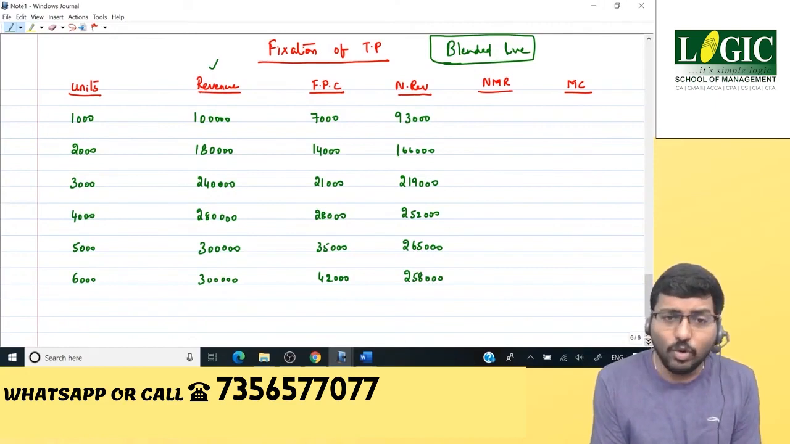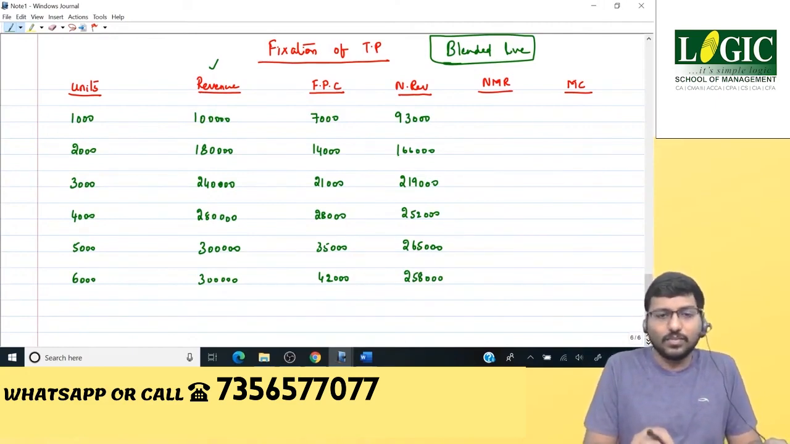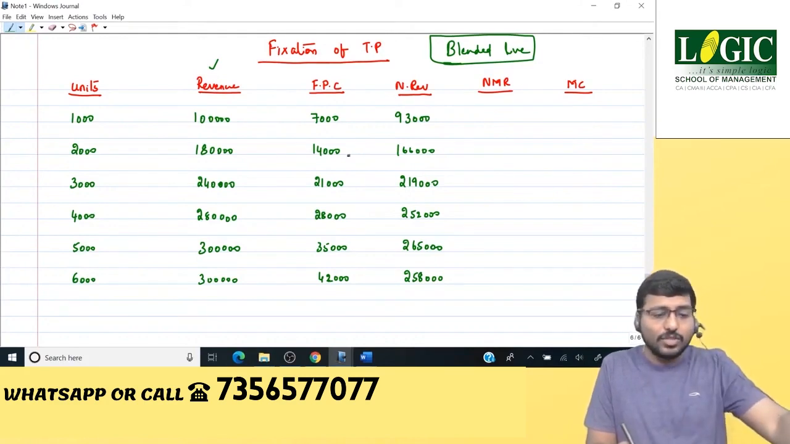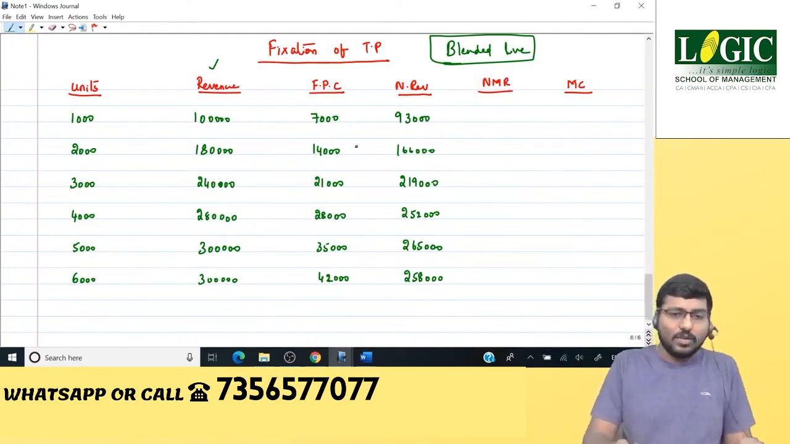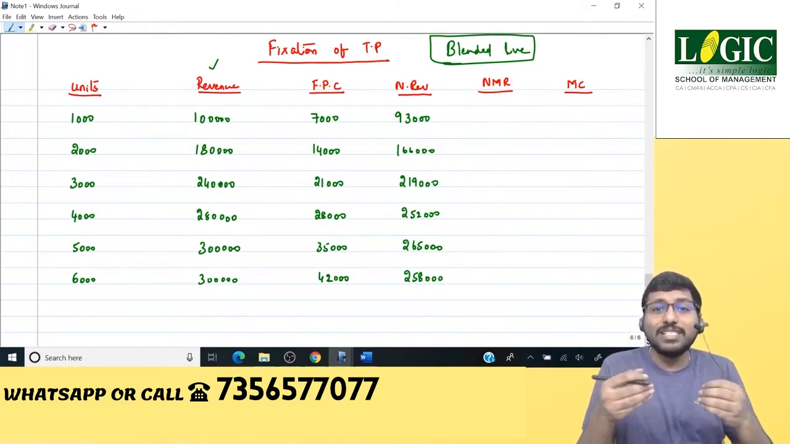Confirm me the numbers. We'll move on. I hope everything is fine. Confirm me the numbers in the chart section. Are we good with the numbers? Chalo, NMR. NMR means what? Net marginal revenue. Marginal revenue means incremental revenue.